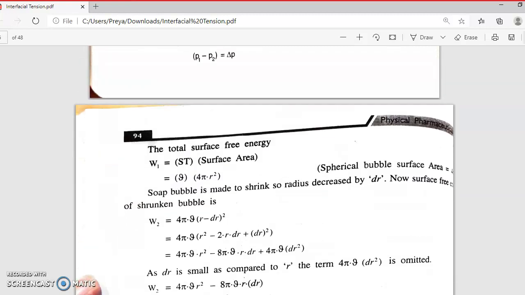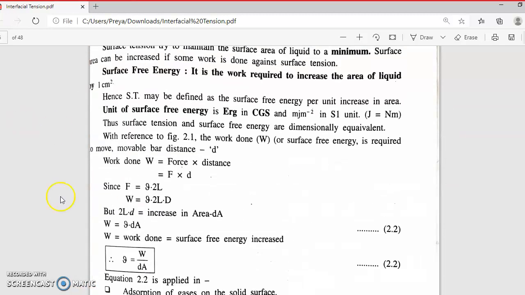This is converted into the increase in the area, called dA, meaning the increase in surface area. So work done is equal to surface tension into dA. 2L into d is replaced by dA.